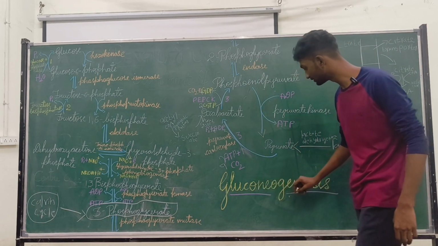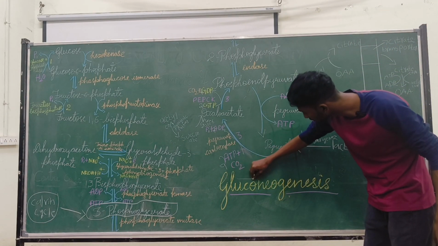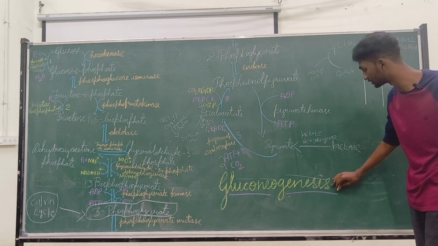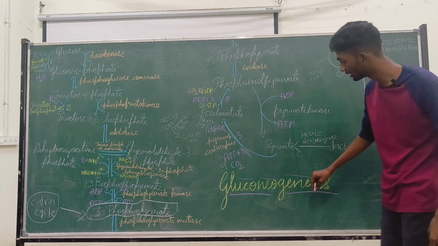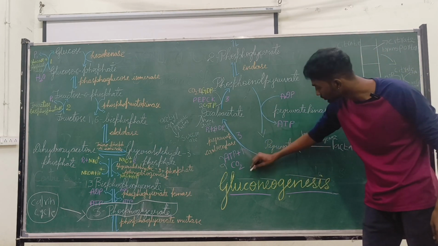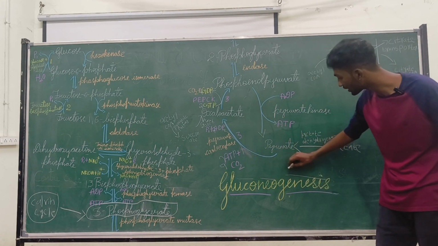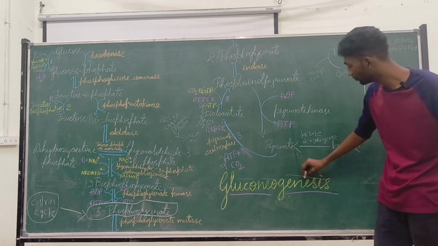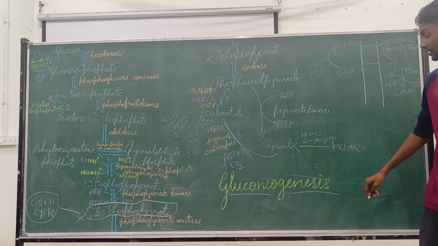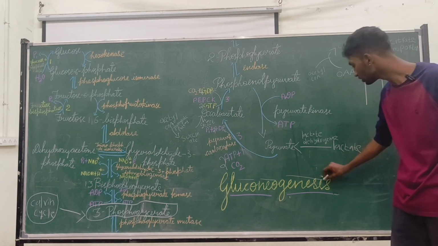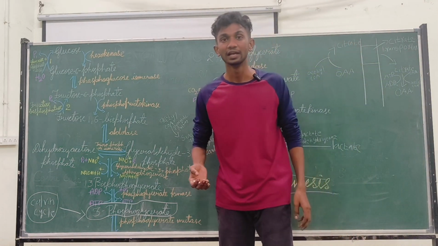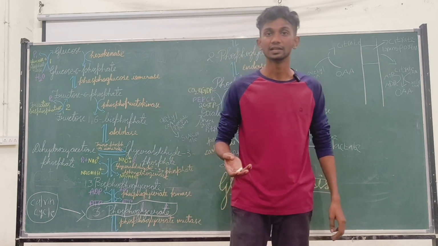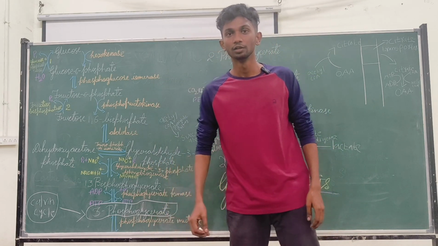The name itself indicates that gluco means glucose, neo means new, and genesis means formation or production. So here we are preparing glucose from a non-carbohydrate precursor, that is, a new precursor other than the carbohydrate molecule. The precursors may be lactate, pyruvate, propionate, and many other amino acids as well.